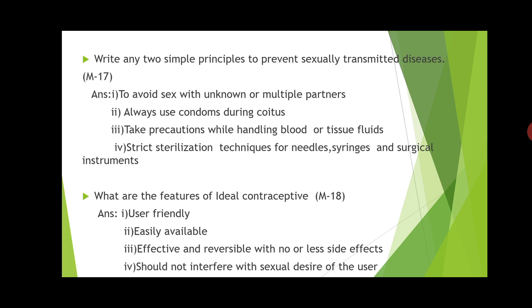These are the basic things everyone knows nowadays, that is how to prevent sexually transmitted disease. Here they have asked for two simple principles, even then I have mentioned four, because you cannot stick to only two. Suppose you go wrong with one, you can go for another. The first is to avoid sex with unknown or multiple partners. Next, always use condoms during coitus. Third, take precautions while handling blood or tissue fluids. Fourth, follow strict sterilization techniques for needles, syringes and surgical instruments.